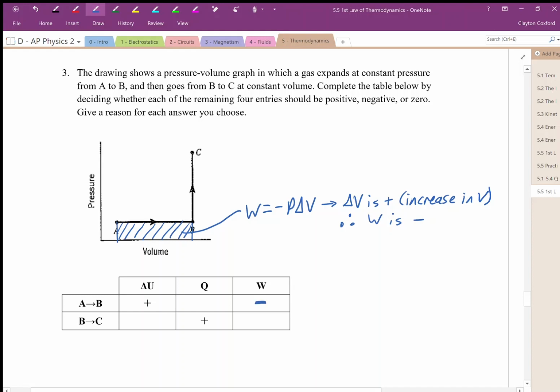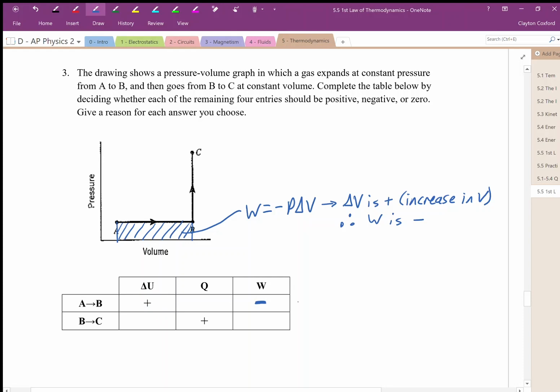Now, how do we know about the heat? We didn't really have anything in our notes about what the sign on the heat is for an isobaric process, but what we're told is that the change in internal energy of this gas is positive.